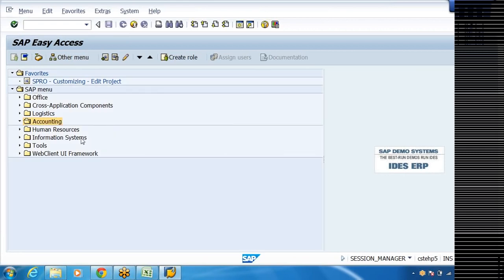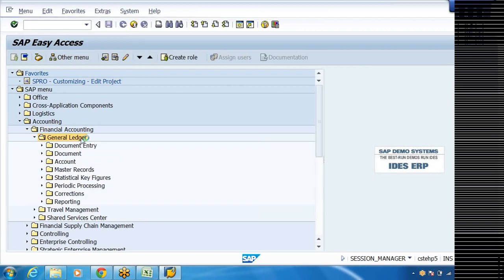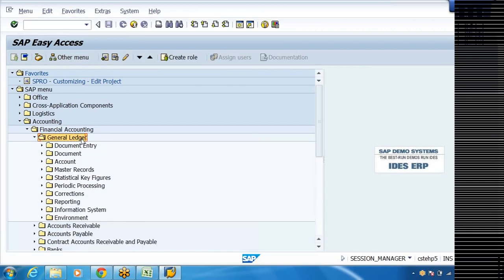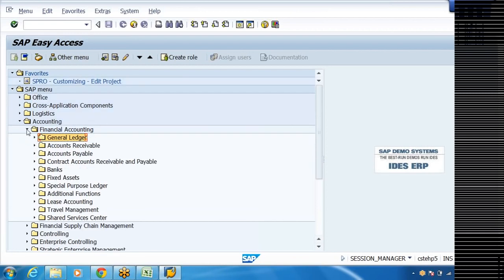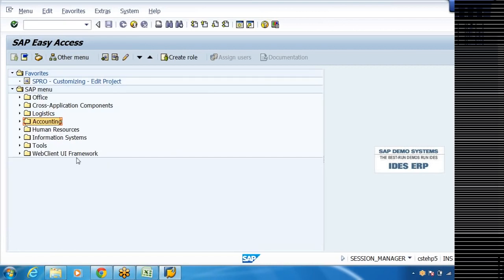And here you can drill down financial accounting, general ledger, like this we can drill down. I think if you drill down everything, it will go down a kilometer, almost it might go to 1 kilometer, that much length. Anyhow, now first of all, as a consultant, we are going to configure in IMG screen. See, this is called Easy Access screen.